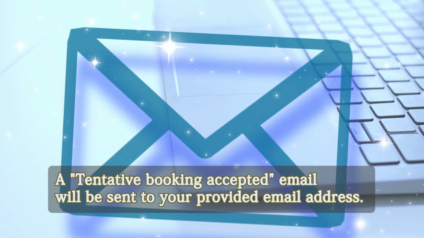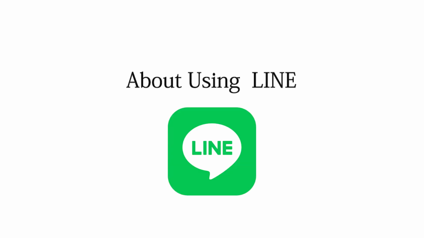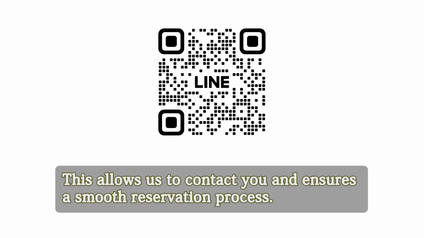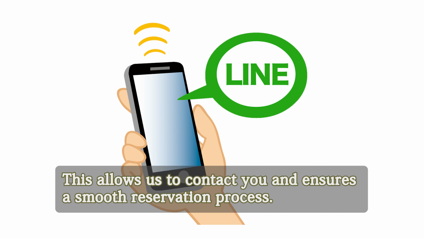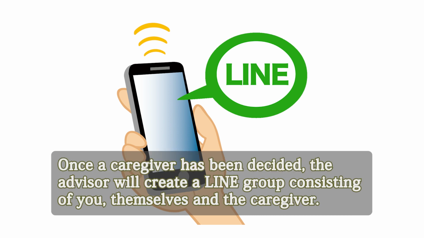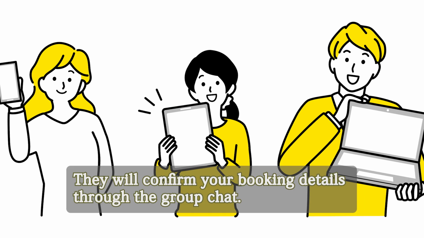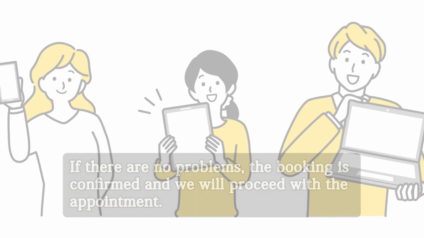A tentative booking accepted email will be sent to your provided email address. Please install Line and add us there if you have yet to do so. This allows us to contact you and ensures a smooth reservation process. Once a caregiver has been decided, the advisor will create a Line group consisting of you, themselves, and the caregiver. They will confirm your booking details through the group chat. If there are no problems, the booking is confirmed and we will proceed with the appointment.